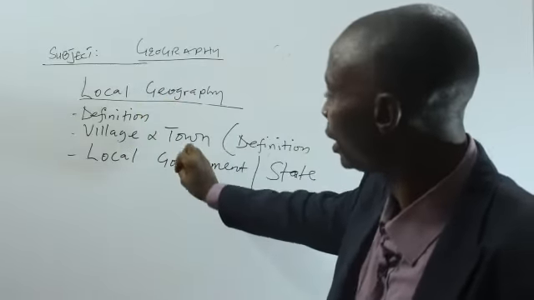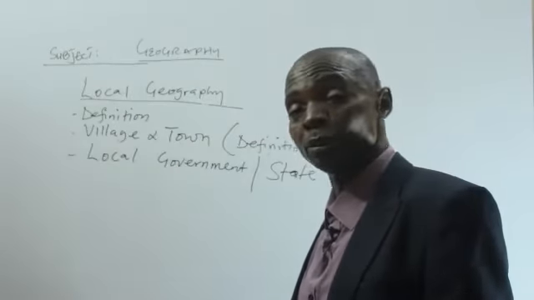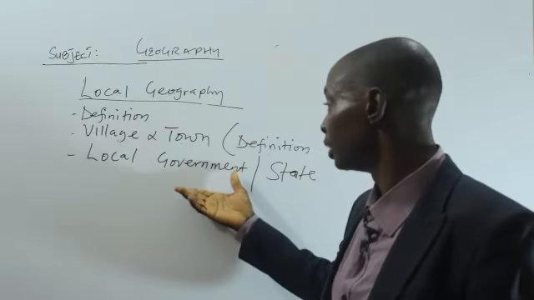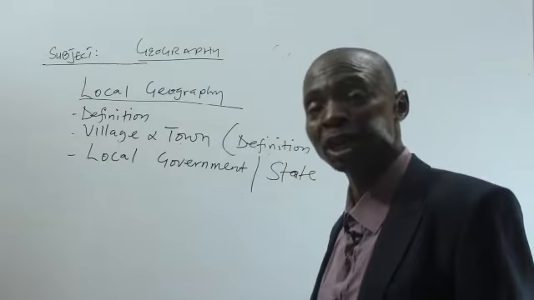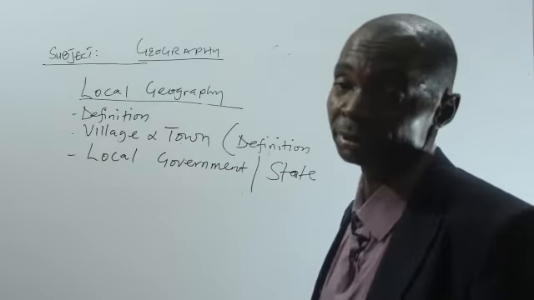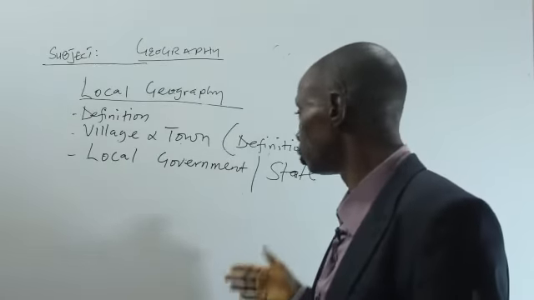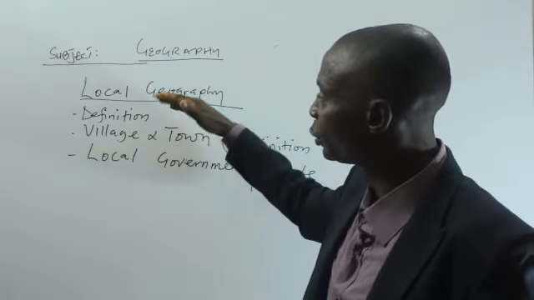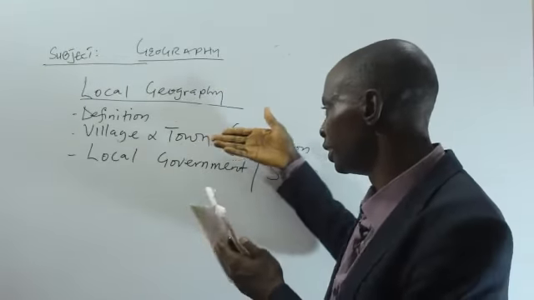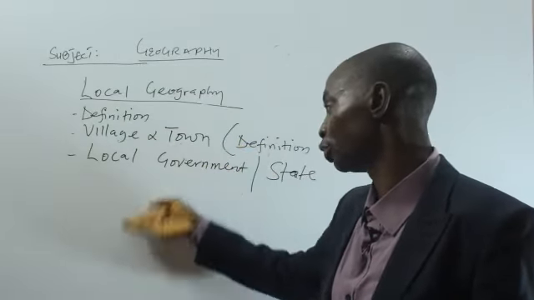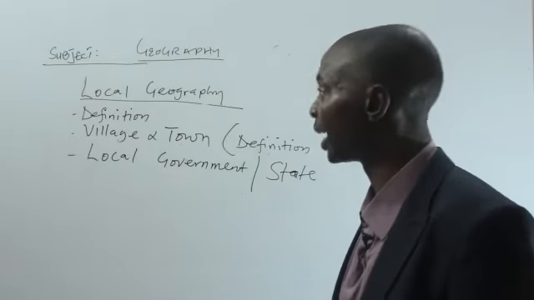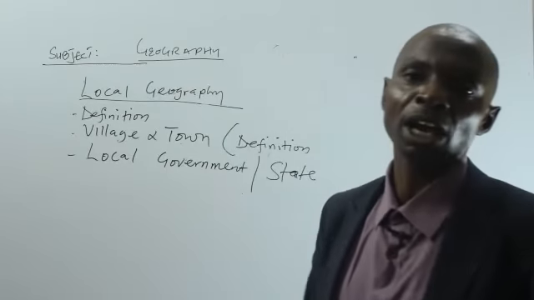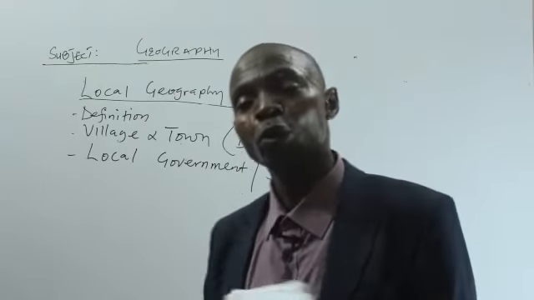And this forms what we call local government. Local government is the coming together of many towns. Once they meet the constitutional requirement of any nation, they can be given a local government and also a state. So with this, we have come to the end of this topic, local geography. You must be able to answer the questions, that is what we call self-assessment. At the end of every topic, you should answer the questions that follow. This will give you the confidence that yes, you know what local geography is.